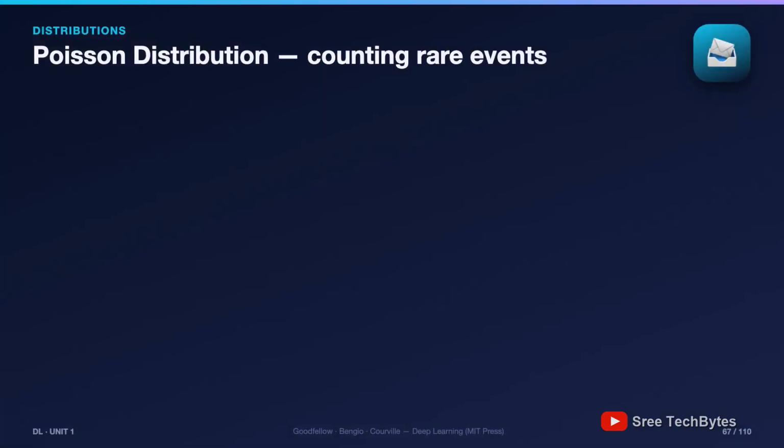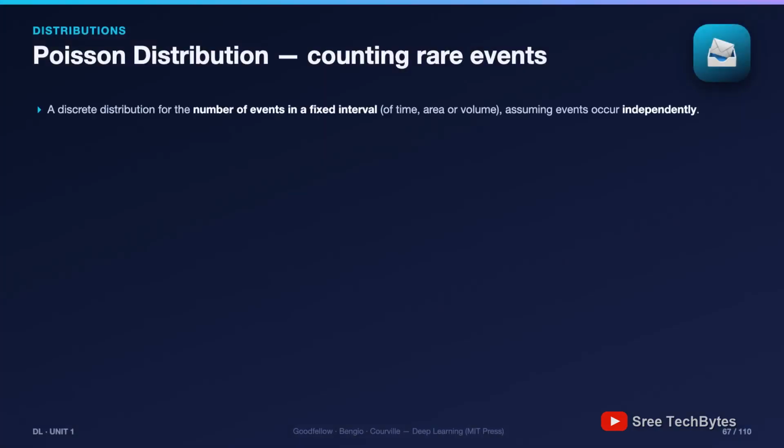Our second famous distribution, the Poisson. Different question this time, no fixed number of trials at all. Instead, events arrive randomly over an interval. How many will arrive? Emails per hour, calls at a call center, accidents per month on a highway, typos per page, server requests per second. Count events in a fixed window.